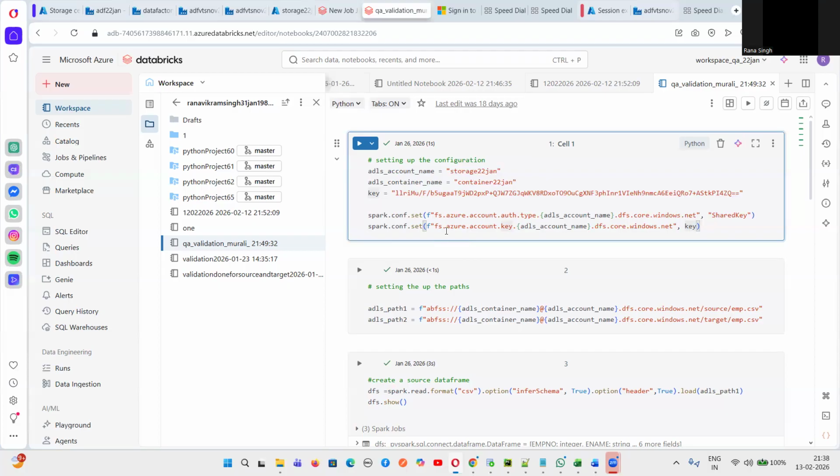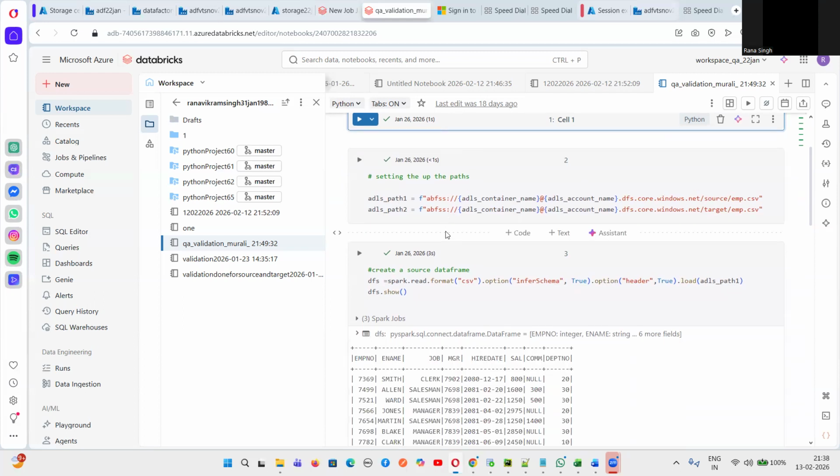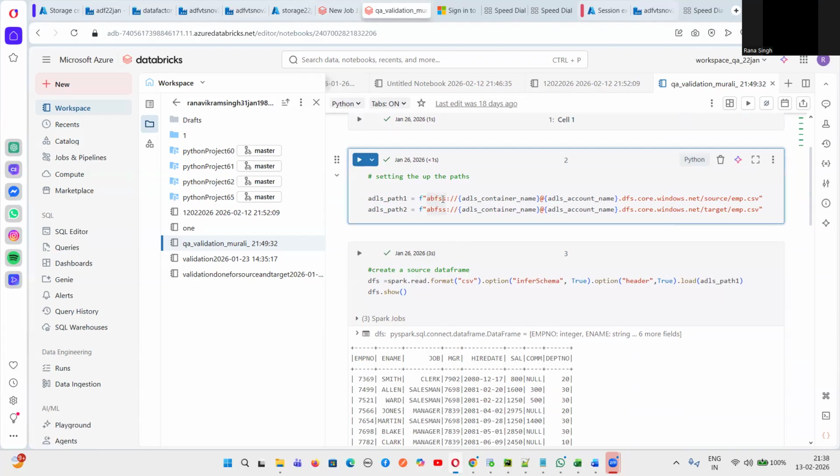Next, once you have set the configuration, then you set the paths. For setting the path, there is again a fixed syntax where we will use, guys, abfss, then double slash, and here we give the container name at the rate account name, and then dfs.core.windows.net and the source folder and whatever file is there.